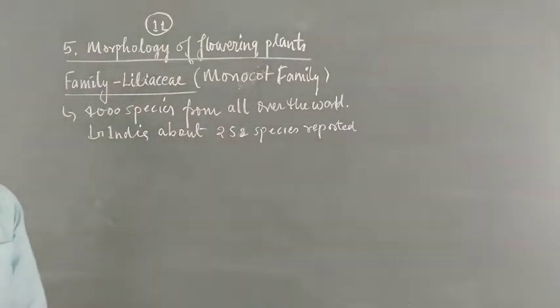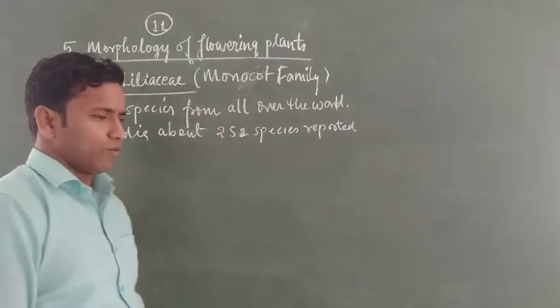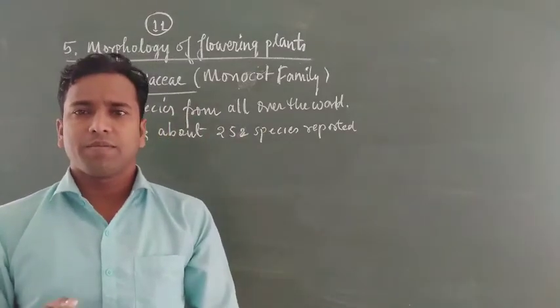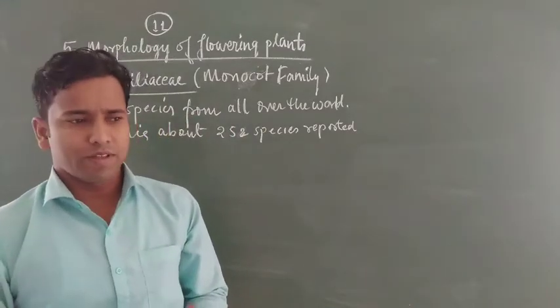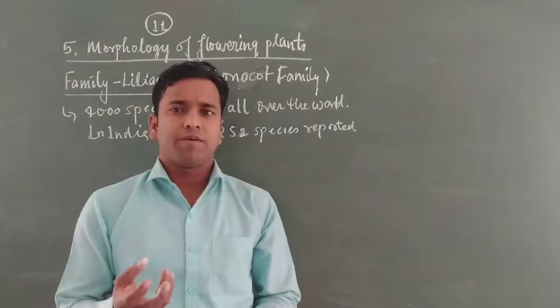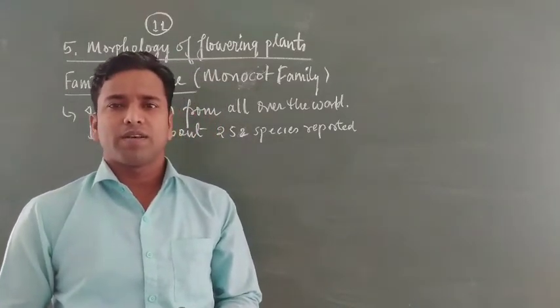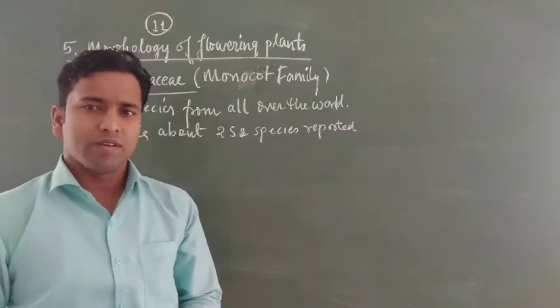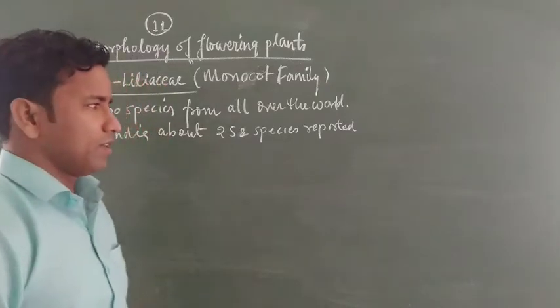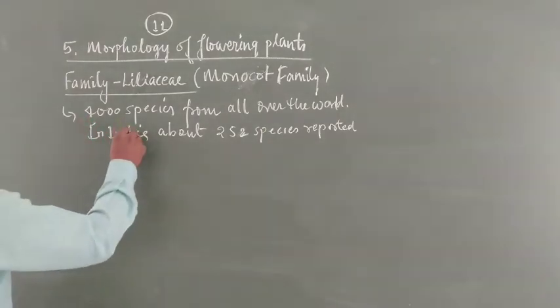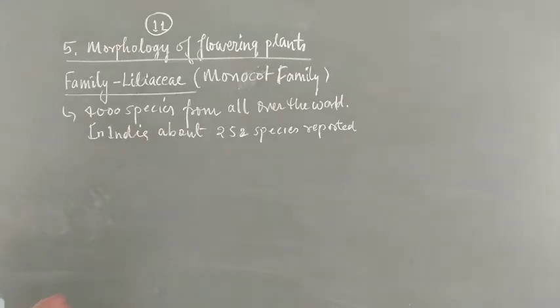Especially if you observe a plant like onion, you can see this is a herb plant, especially having bulbous root that are used for consumption. In India, these are important vegetables.